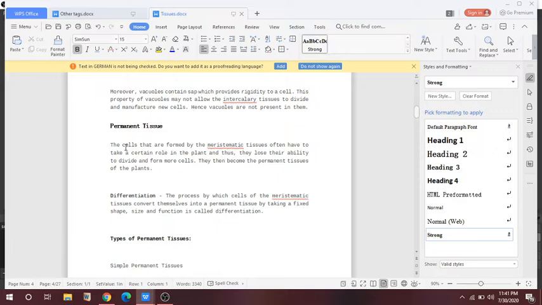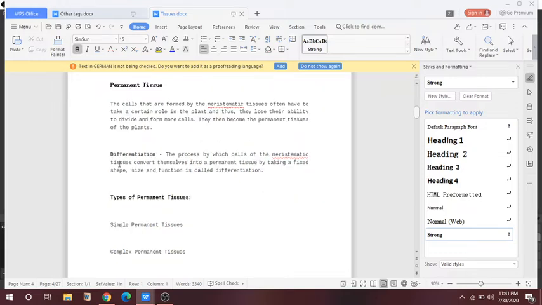The permanent tissue: the cells that are formed by the meristematic tissue often have to take a certain role in the plants, and thus they lose their ability to divide and form more cells. They can become the permanent tissue of the plants. In later stages, when the plant loses the ability to divide and form more cells, that is called a permanent tissue.